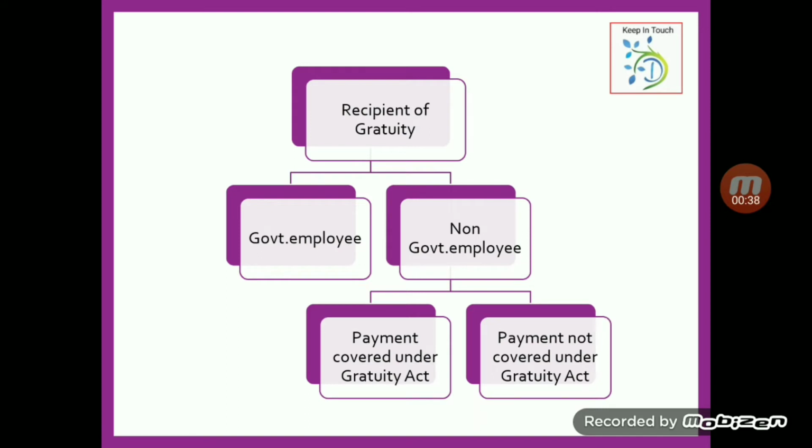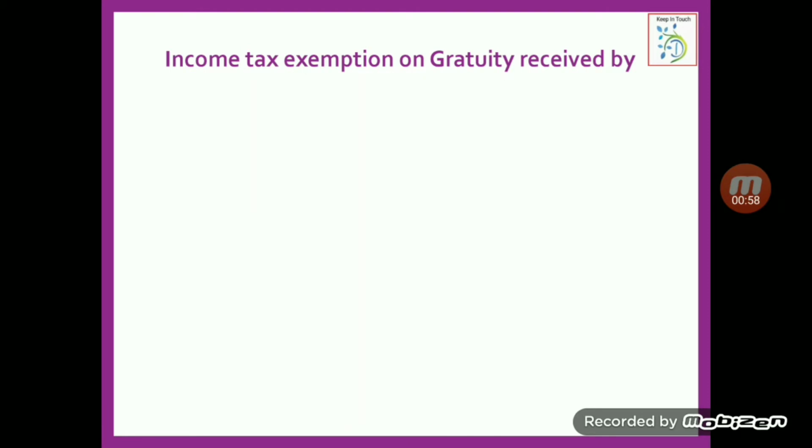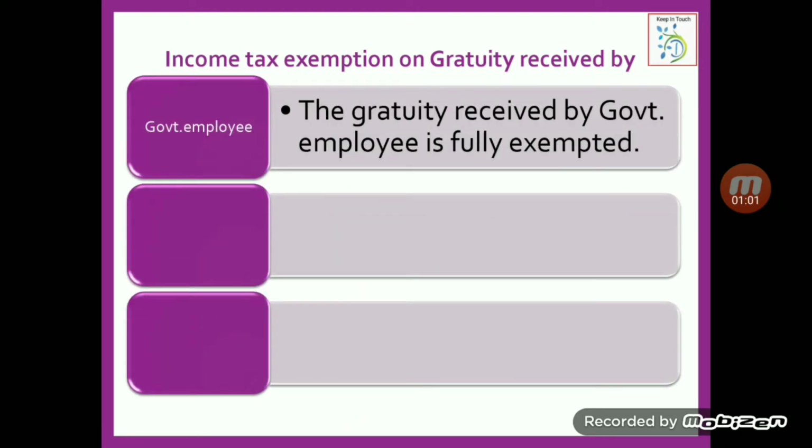To compute exempted gratuity, we have to see who is the recipient, whether he is a government employee or non-government employee. If he is a non-government employee, we have to see whether his payment is covered under the Gratuity Act or not. If he is a government employee, the gratuity received by a government employee is fully exempted. Nothing is taxable. So whatever be the gratuity received by him is exempted. He need not show any gratuity as an income.